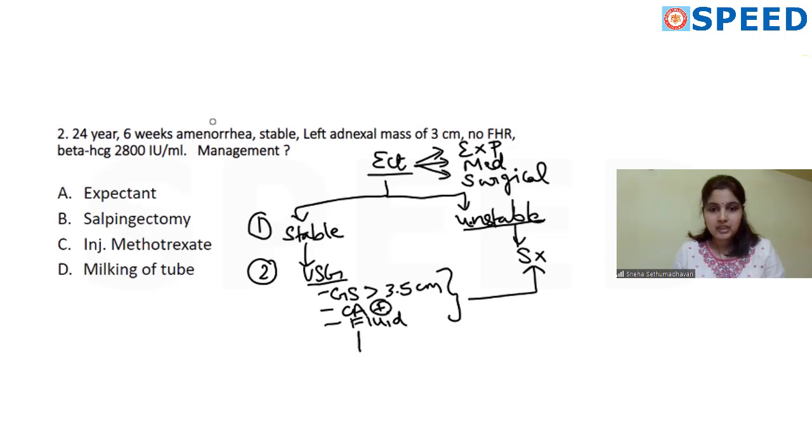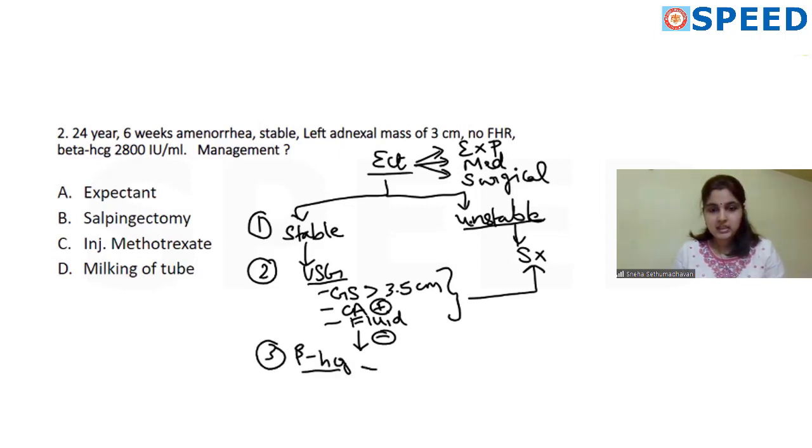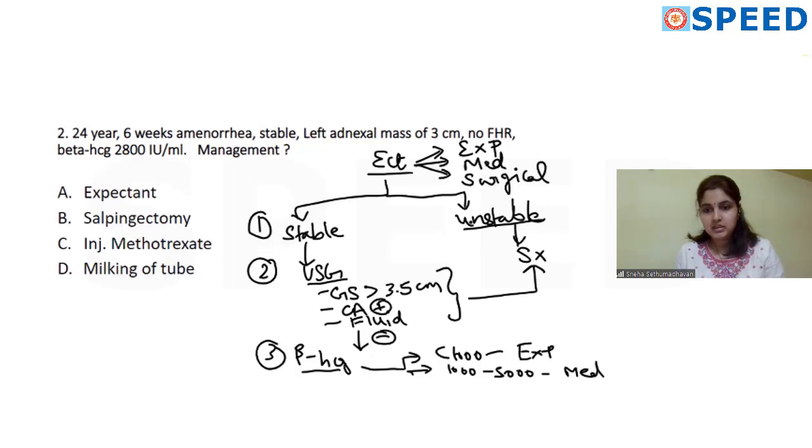If all of these 3 are negative, next you look at the beta HCG value. If it is less than 1000, you go for expectant management. If it is 1000 to 5000, it is medical management, and if it is more than 5000, you go for surgical management.